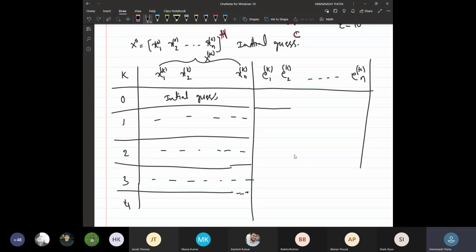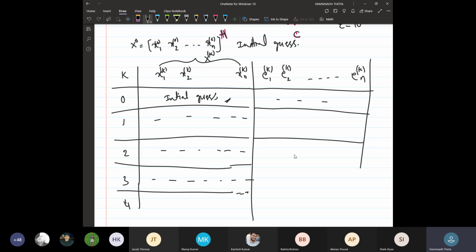For K is equal to 1, there is no error values. Why? Because that is the initial guess, that is the starting point. To find the difference, at least we should have two solutions, right? So this is the approximate solution, the guessed solution. And once you finish the first iteration, you will get some set of values here. Now you can check.